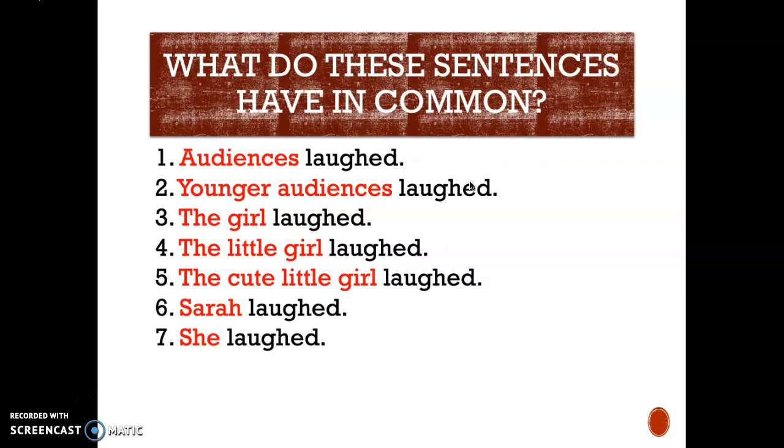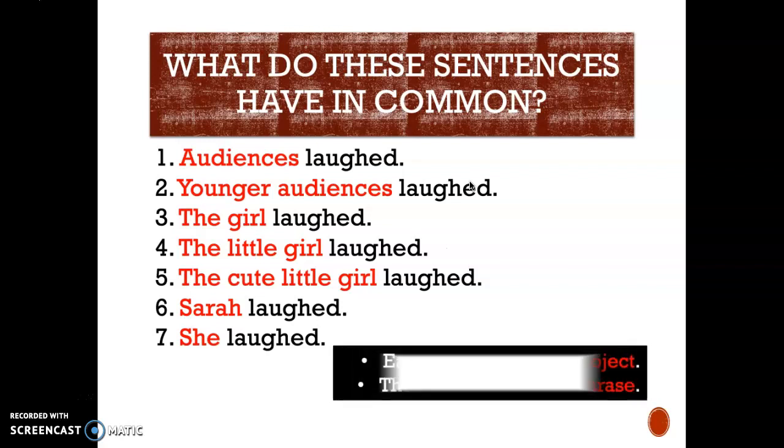All these sentences have the exact same verb, laughed, but they vary in terms of the form of the subject. Audiences is a very simple one. Younger audiences is a bit longer. The girl is two words, the little girl three words, the cute little girl four words. And Sarah and she are simple ones.